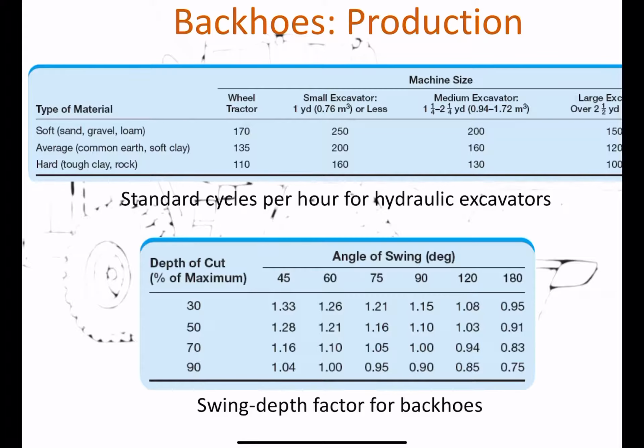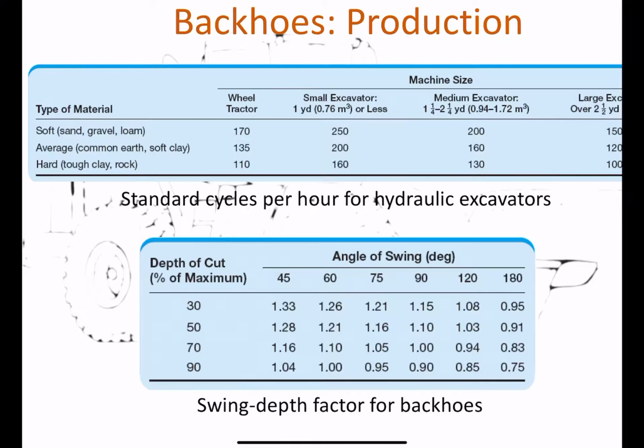And then how deep you cut, measured by the depth of cut as a percent of the maximum depth that the equipment can excavate, based on the manufacturer's manual, which I will show you when we apply it in problem 1.